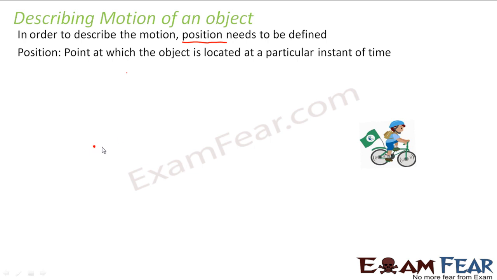First the position was here, then he reached here, then here. With the passage of time, the position of the boy kept changing. To describe the motion of an object mathematically, we need to define its position at every instant of time. Now we will see how we actually talk about motion in terms of physics. Till here you understood, right? What is position, and why do we need position to define motion? Correct? Okay.